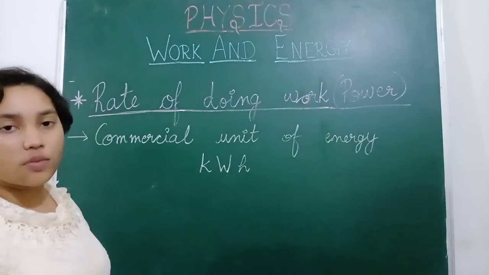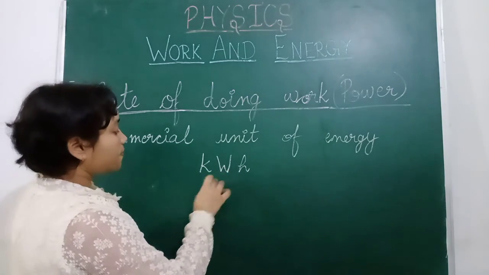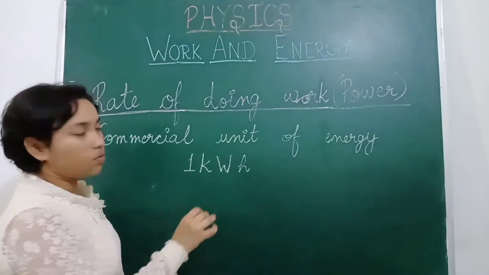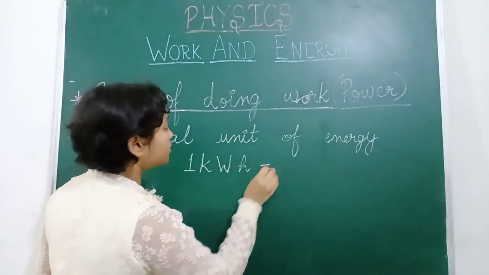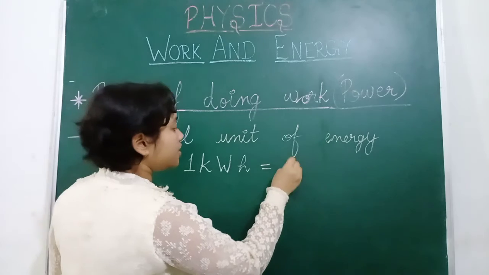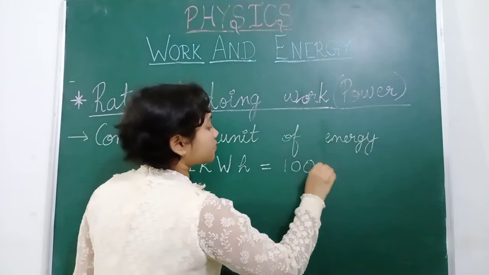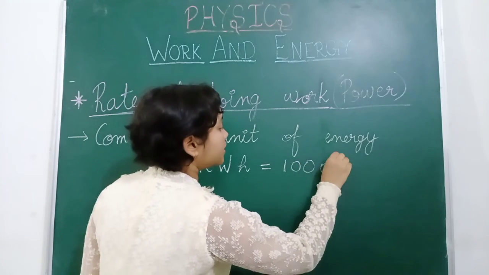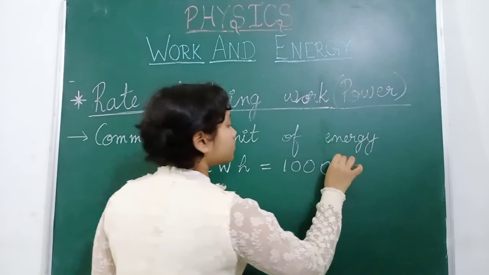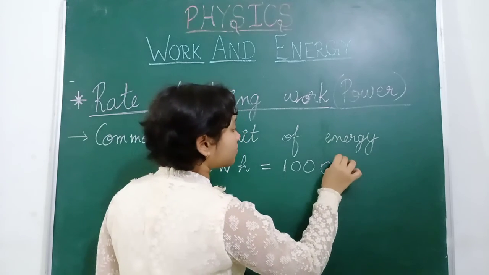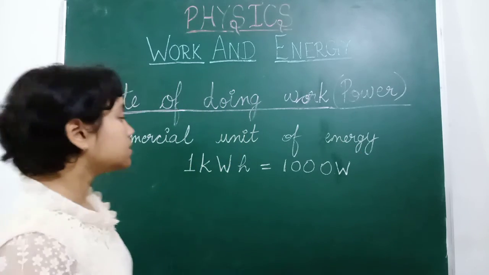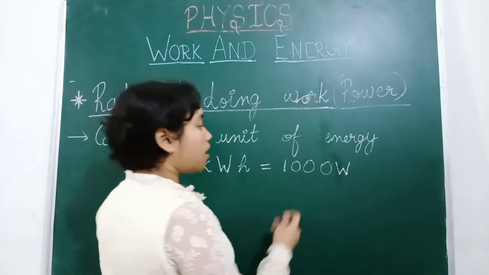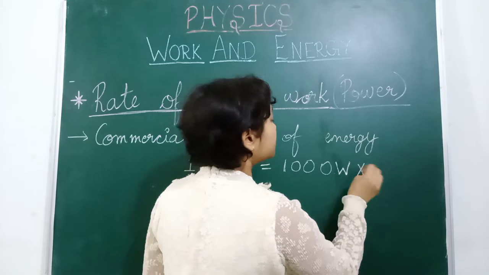So if we talk about 1 kilowatt hour, then this is equal to 1 kilowatt, that means 1000 watts, and hour, how many seconds are there in 1 hour?